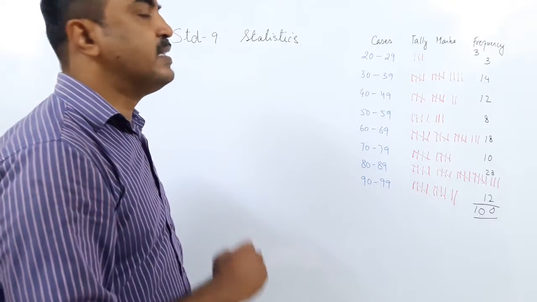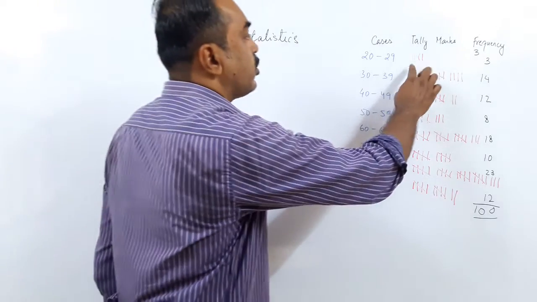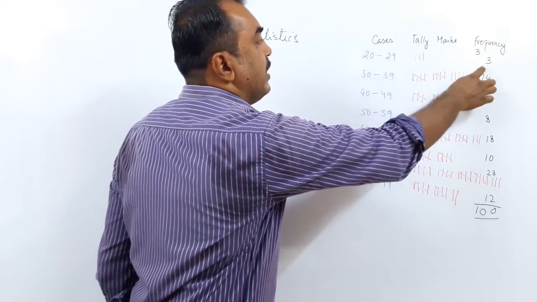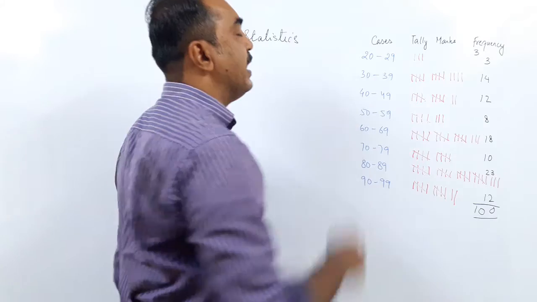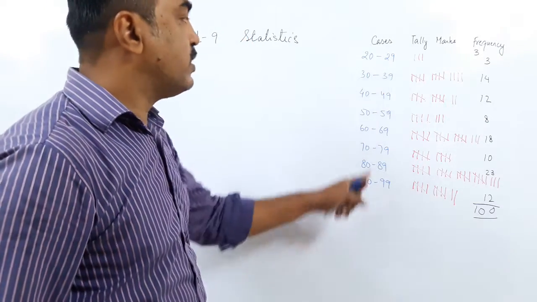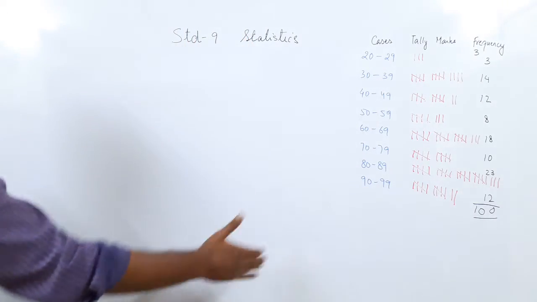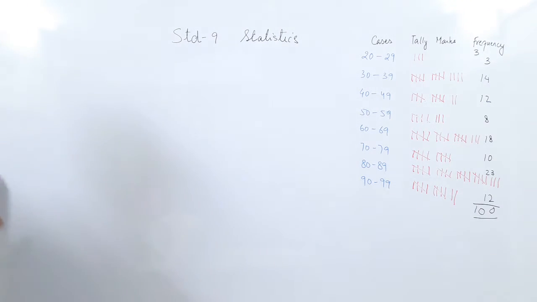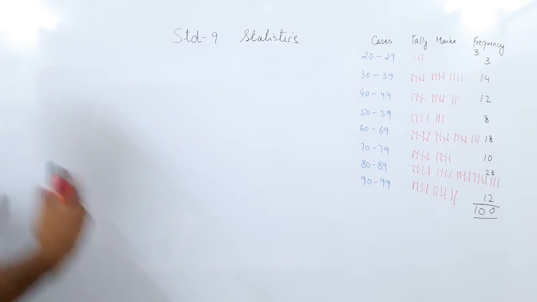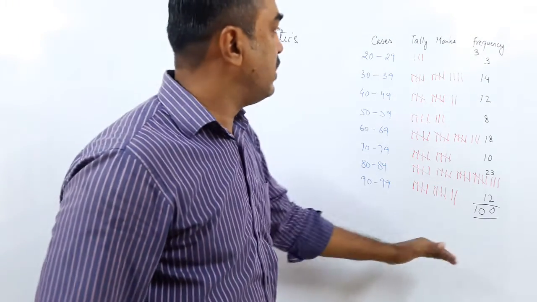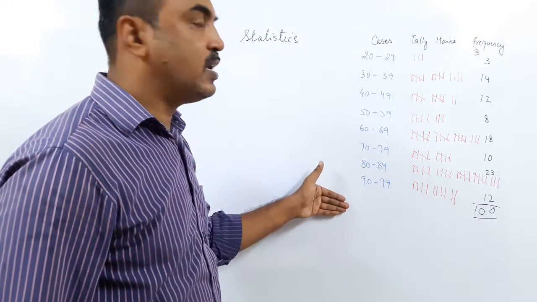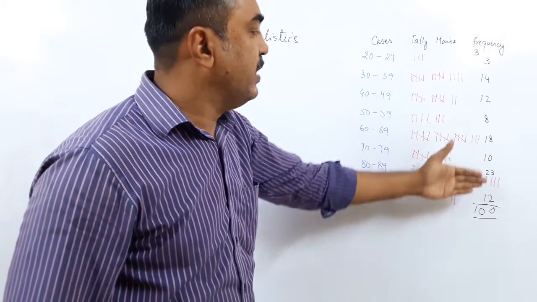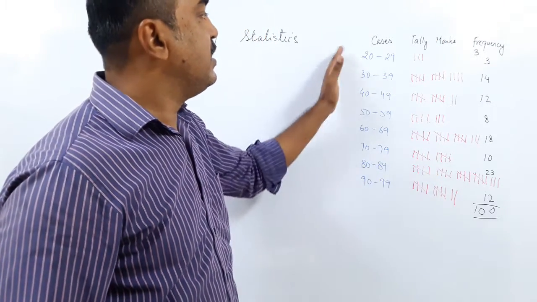But what you can see is that the accuracy has been lost. The doctor can now see there are 3 cases on 3 days, the cases are between 20 and 29. But he doesn't know exactly how the cases were, because he did not see this data. This was made by the compounder and the nurse. They collected all the data, then they brought an analyst who made this table for them. When the doctor sees this table, the data becomes easier to read. He can give his idea now, but he doesn't have the accuracy.